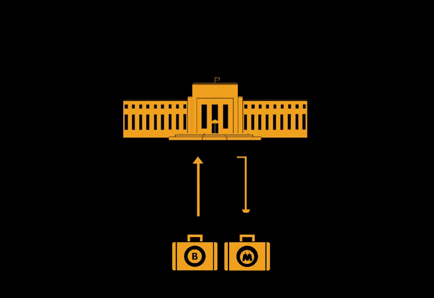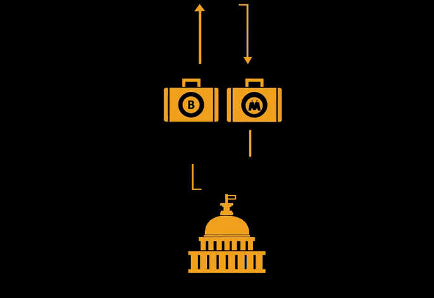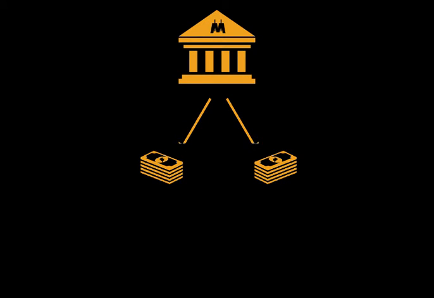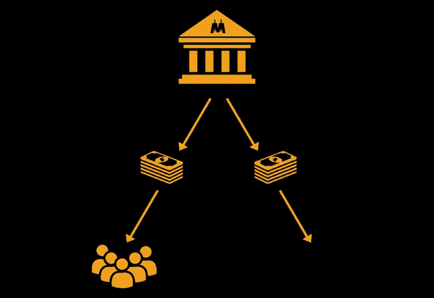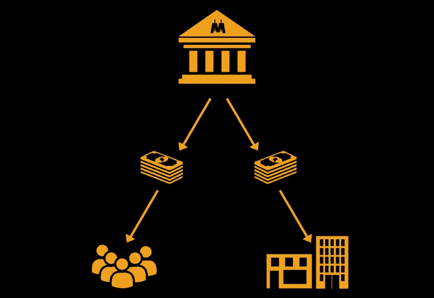Central banks create money for governments in exchange for government bonds. Government bonds are instruments of indebtedness. Governments are required to pay back the money which was loaned. Commercial banks operate in the same way, except they loan money to the public and business.